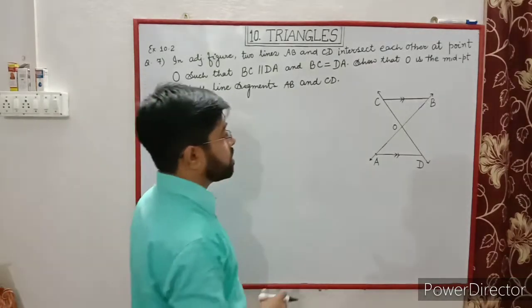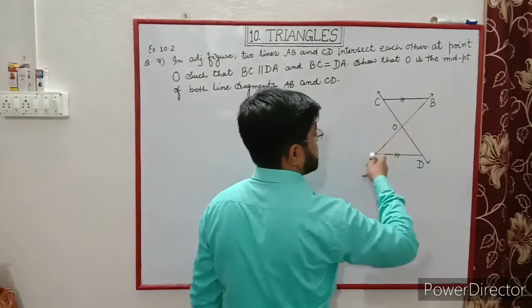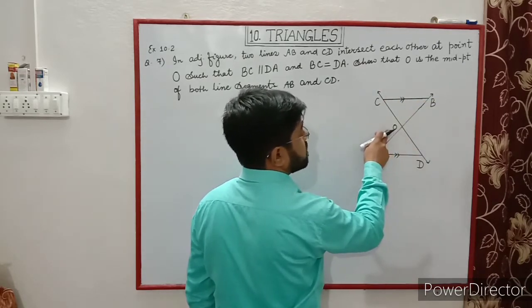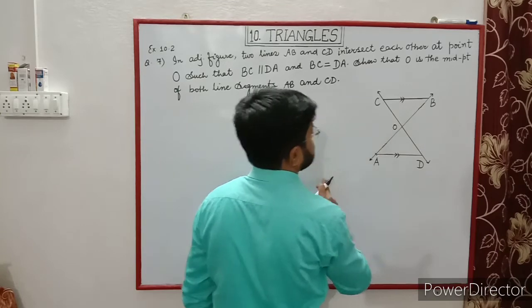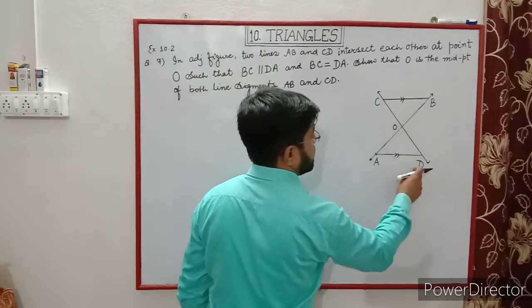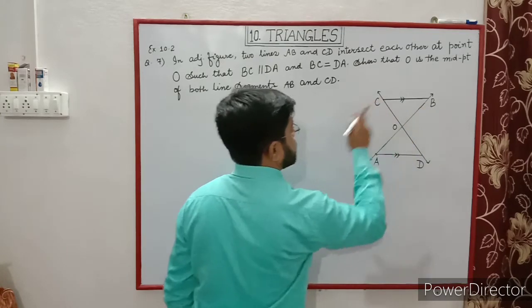So first of all, draw line segments AB and CD intersecting at point O. Now we have two triangles, triangle AOD and triangle BOC.